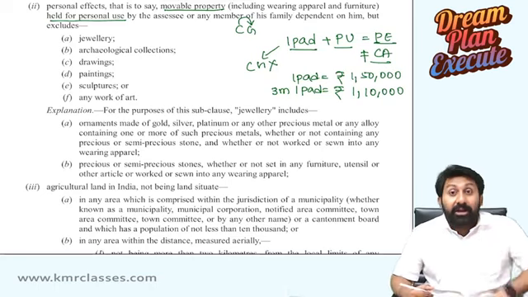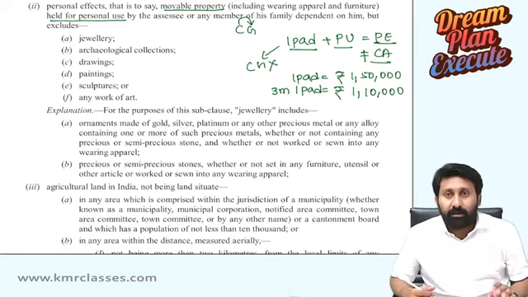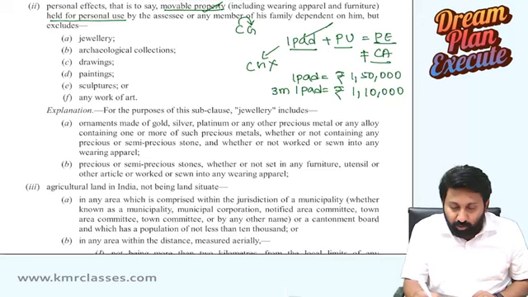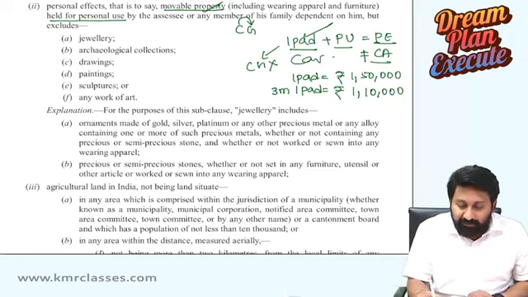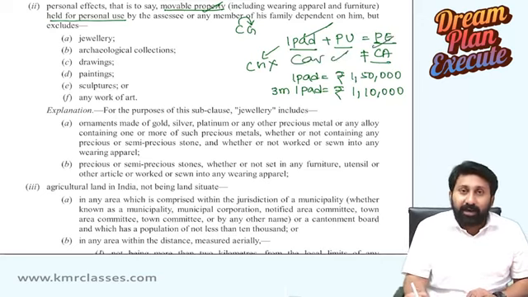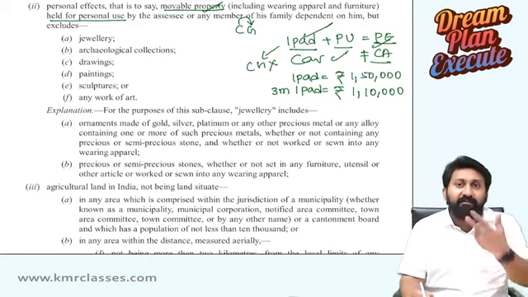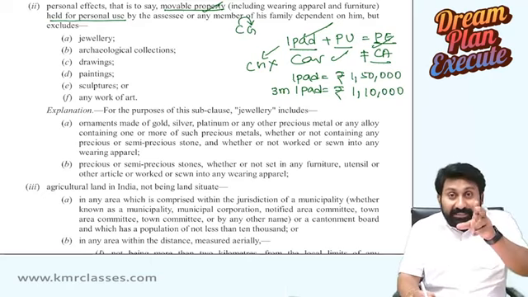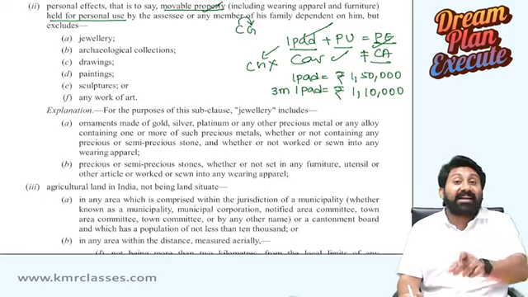For example, I purchased a car. Mobile asset, like a car, held for personal use. It's a personal effect. It's not a capital asset, no capital gain even if you sell the car. Why? If you sell the car, it becomes a second-hand car.